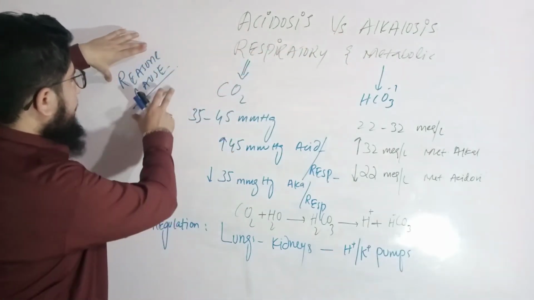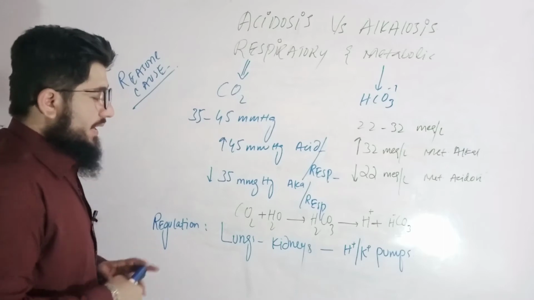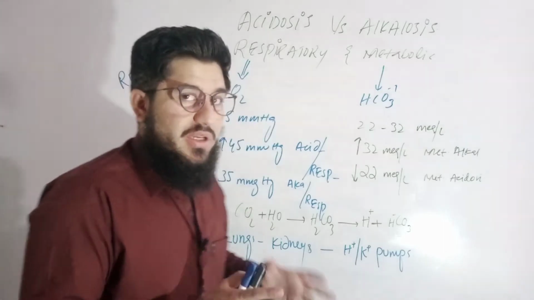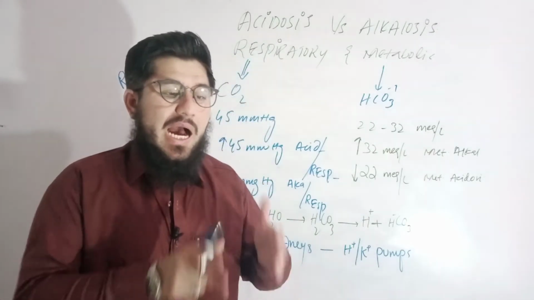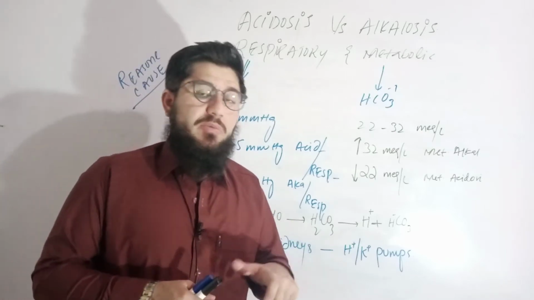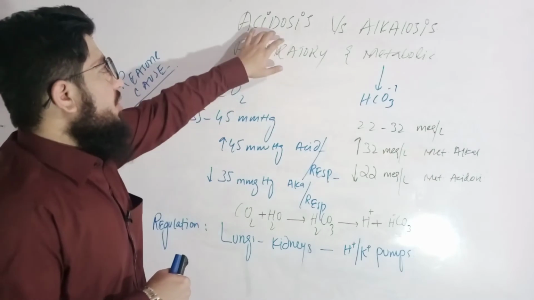Then we will talk about the reasons or causes of each, and then we'll talk about the regulation, that is how acidosis and alkalosis is actually maintained in the body. In short, how the pH is maintained in the body and the organs responsible to maintain the pH of the body. We'll talk about that. Let's commence the lecture from the very first point, acidosis.